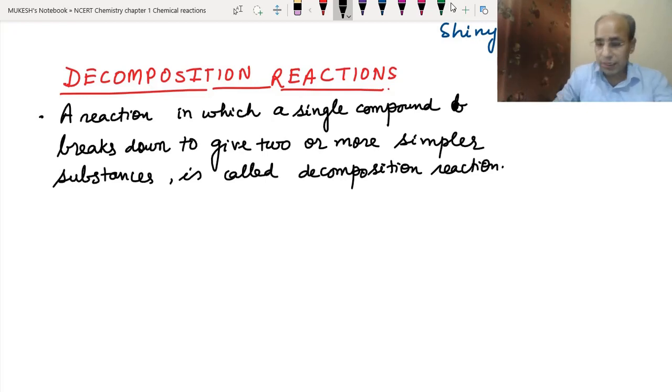Clear? Now see, if we want to break something, some kind of energy will definitely be required. Even if you break a brick, you apply your energy. So whenever a decomposition reaction takes place, we have to apply energy, and this energy can be in the form of heat.